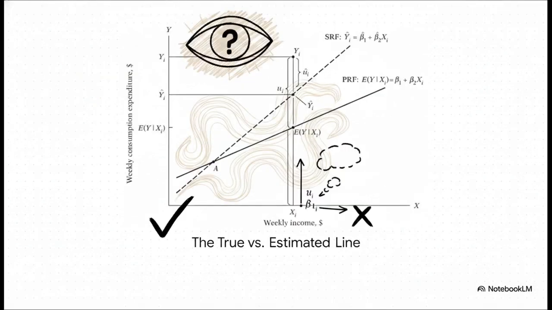See the solid line? That's the PRF, the true hidden population line. The dashed line is our SRF, our estimated best guess based on our sample. Notice how they aren't perfectly aligned? There is a gap between the actual data points and our estimated line. That gap, labeled with a u hat, is our residual. It is quite literally the physical measurement of our error. It's exactly how far off our best guess was from reality.